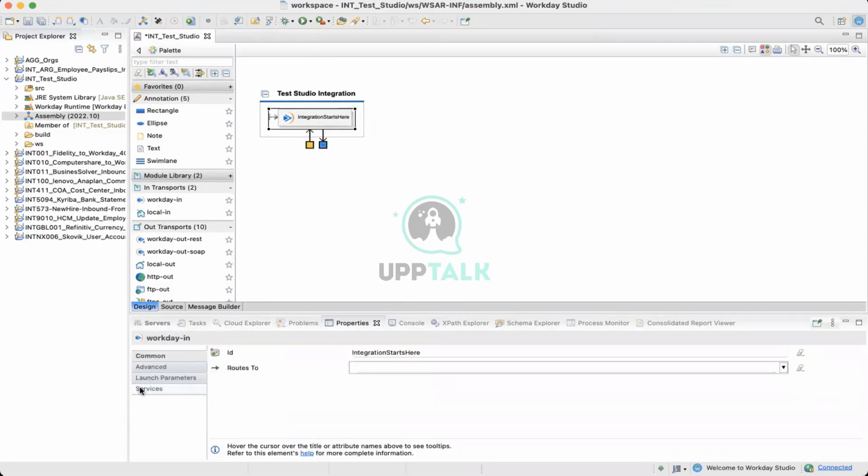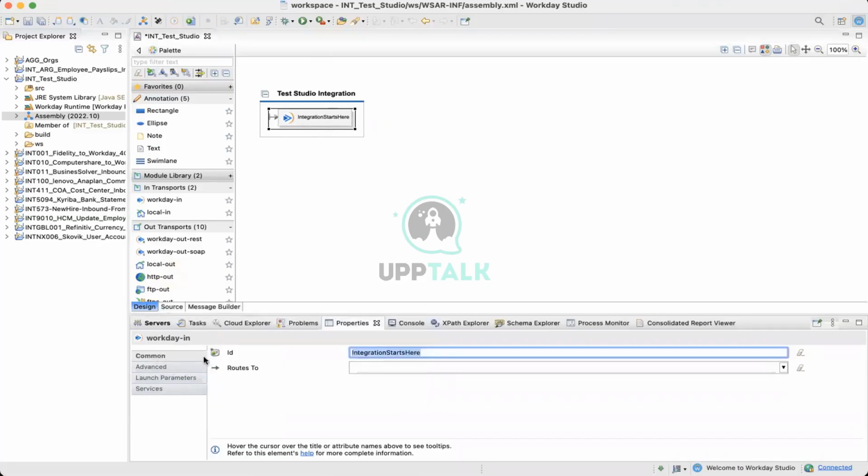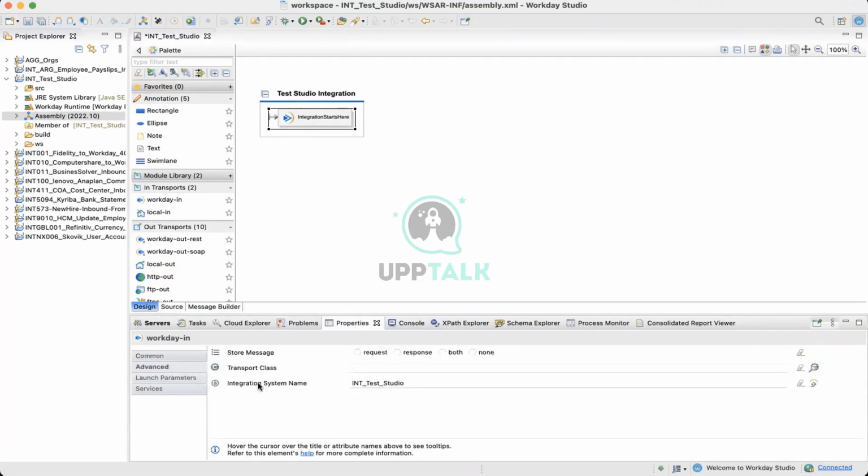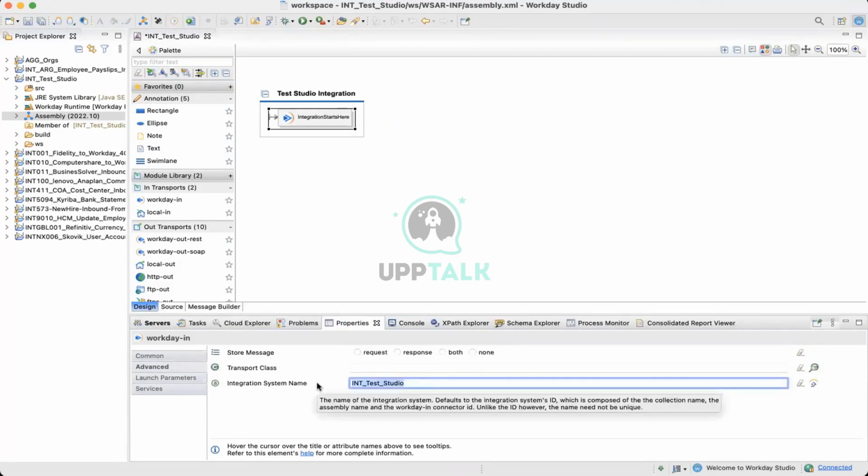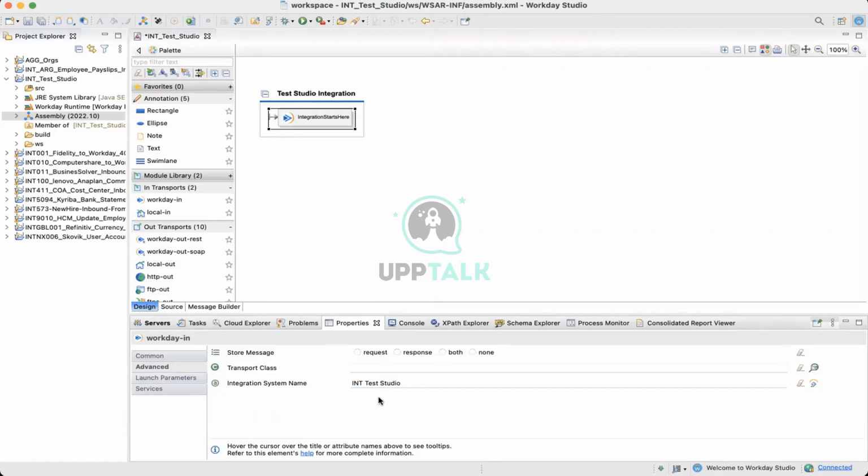Now, once you click on this Start Here component, which is Workday, you see first is the common, which is nothing. Then advanced. You see here integration system name. Whatever you mention here will be the name of the integration in the tenant. Now here I'll put it in space test, space studio. This name can have spaces, but a component name cannot have spaces. An integration, a project name cannot have spaces. But if you want your integration name to be a very specific one, with spaces and all that stuff, this is the place.